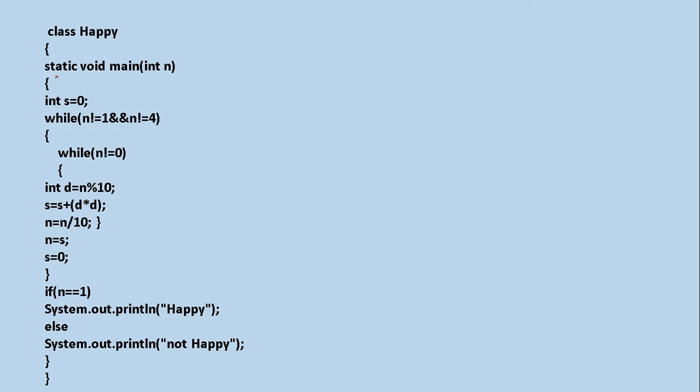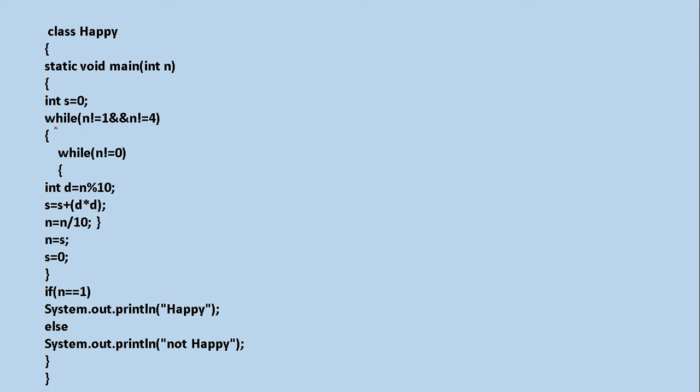See, this is our program. As usual, we take the input from the function argument only, otherwise the program will be lengthy, that is why. Now int s is equal to 0. This is the variable I have initialized over here. Now see, this is the checking I told you.